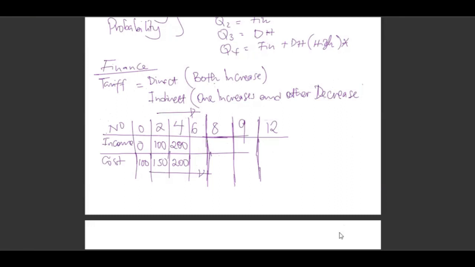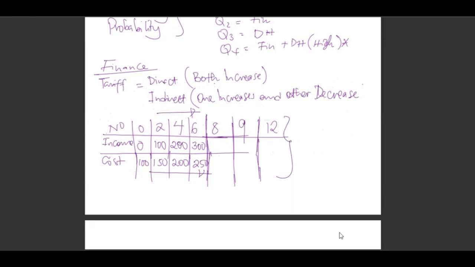All right. When we look at this, now for number 6, it will be okay. Now item number 6, we shall have 300. You see that? And the cost is 250. When you take note of that, you'll see that the items are increasing, the prices are increasing, and the cost is increasing. So this kind of graph becomes direct.